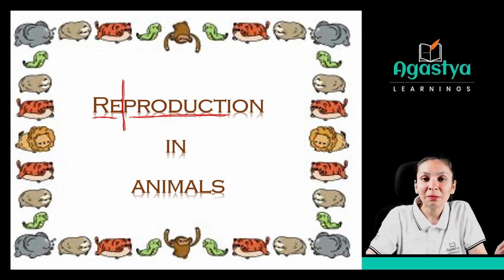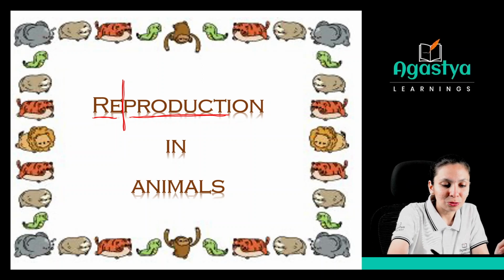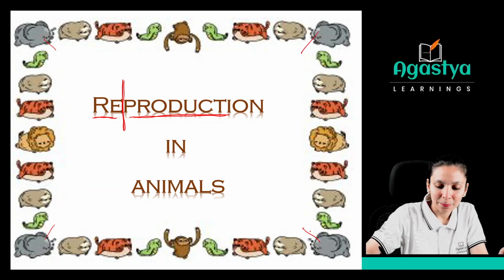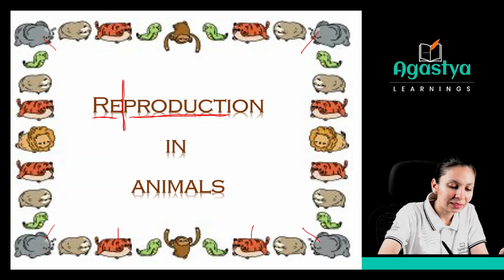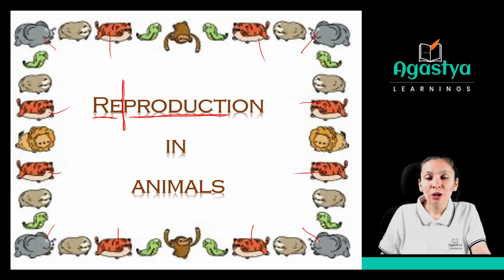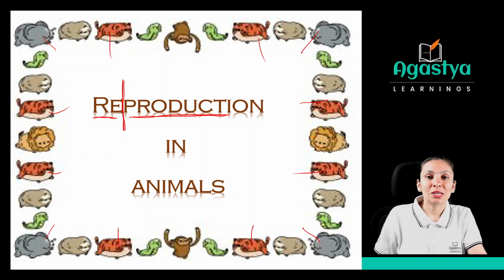So how are these animals reproducing? As you know, this animal is living like this, this animal is living like this. So many things are common between them, right? So that is due to reproduction.